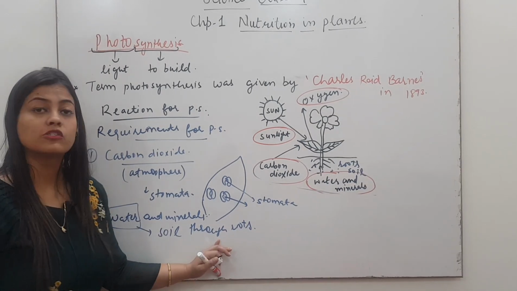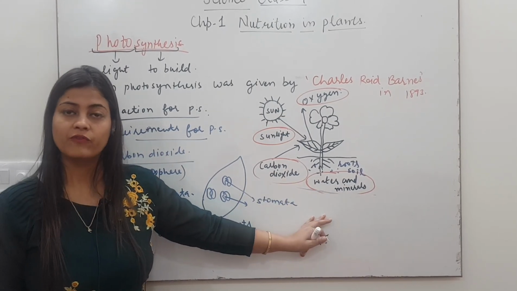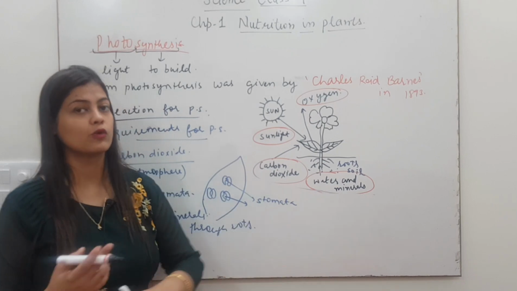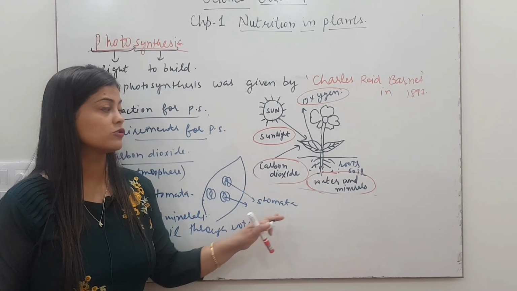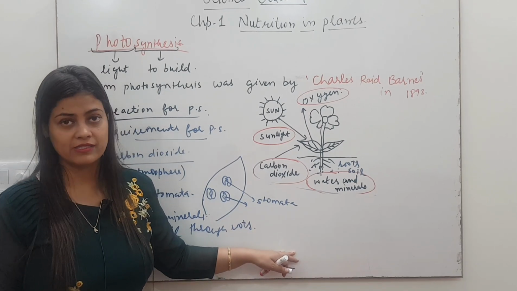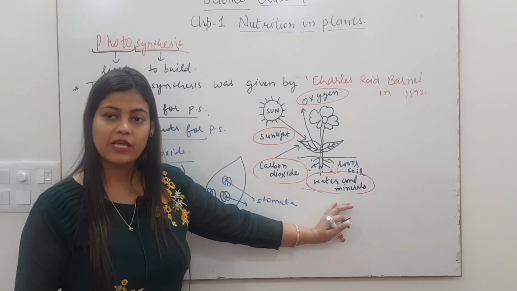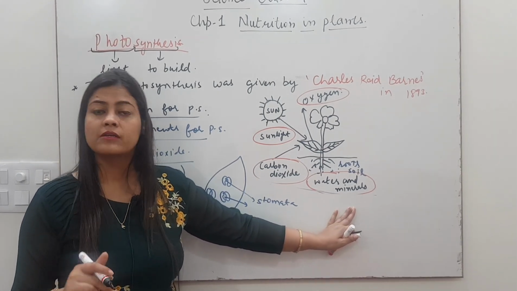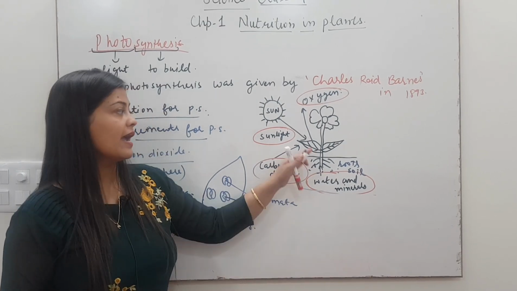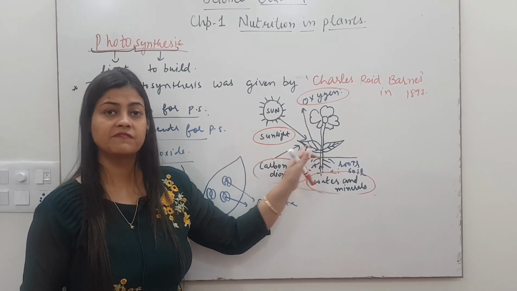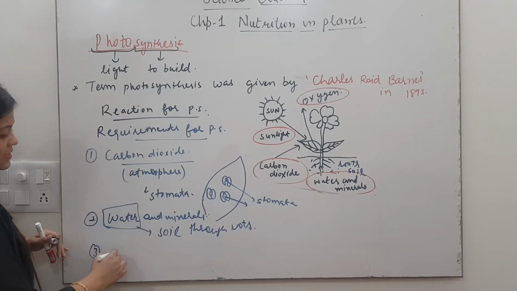Okay, so from soil through roots the water will be absorbed. The roots will absorb the water from soil, because you know plants will grow only when you give water to them. Every day at your home also you give water to plants. Why is that so? Because they require water for photosynthesis, and the water will be taken up by roots which are in the soil, and water will then go to the leaves to perform photosynthesis. Okay, and the third requirement is sunlight.